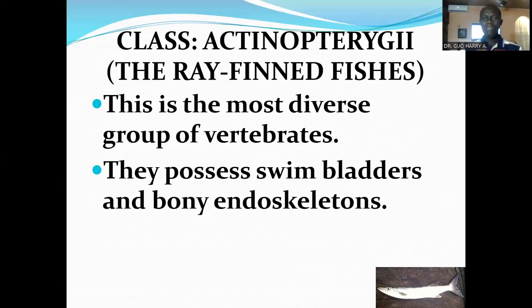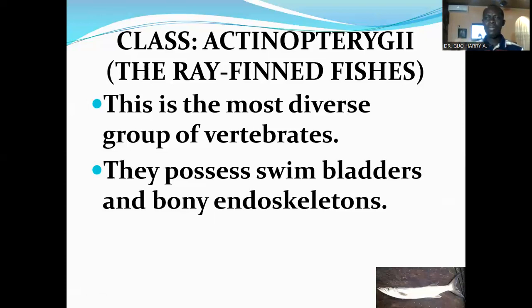And one very distinctive feature of this group is that they possess swim bladders and bony endoskeleton. Swim bladders are structures that contain air inside of the fish, and it helps the fish to be buoyant, to float in water, to be able to swim with ease inside the water, most especially in fishes that are pelagic.